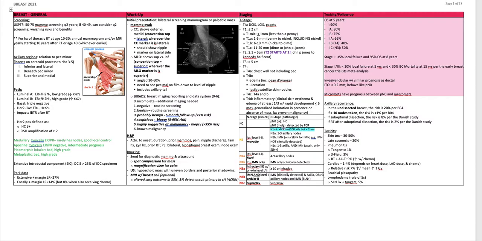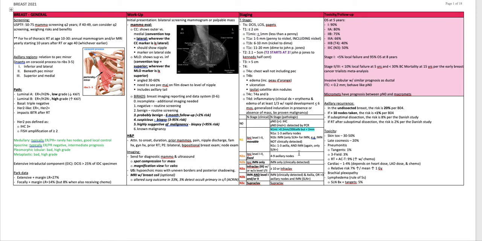Pathologic nodal staging: pathologic N0 I plus is IHC, pathologic N0 molecular plus is detected by PCR. Pathologic N1MI is greater than 0.2 millimeters or 200 cells, but less than 2 millimeters. N1A is 1 to 3 axillary nodes. N1B is an IMN, only sentinel node positive, not clinically detected. N1C is 1 to 3 axillary nodes and a sentinel node positive IMN.